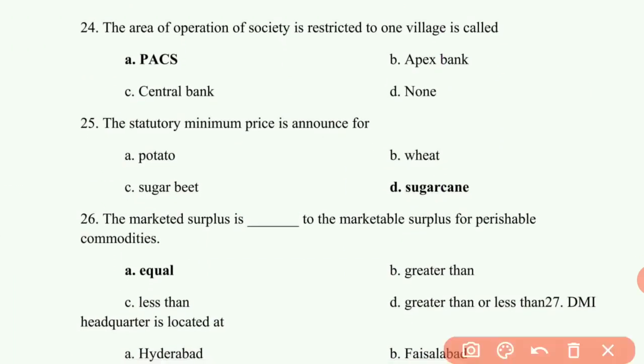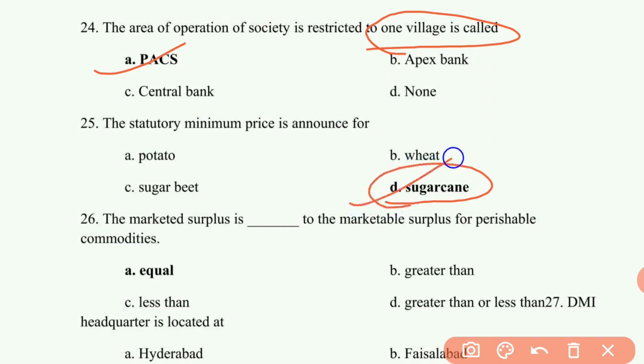24th question: the area of operation of society is restricted to one village is called PACS, that is Primary Agricultural Cooperative Societies. 25th question: the statutory minimum price is announced for sugarcane crop, that is fourth option. It is especially for sugarcane crop.